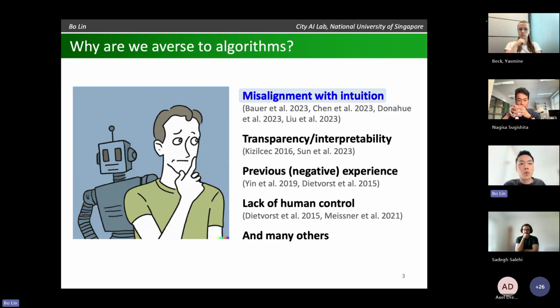We're going to focus on the first reason, the misalignments between algorithms and human intuition. And this is particularly relevant in many transportation problems that involve routing, because drivers usually deviate because they don't believe the given path is good. They think they have a better idea.